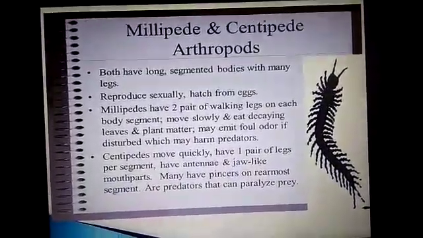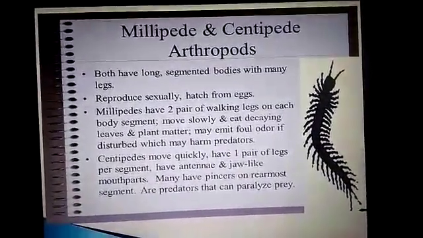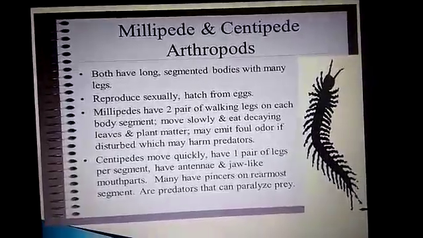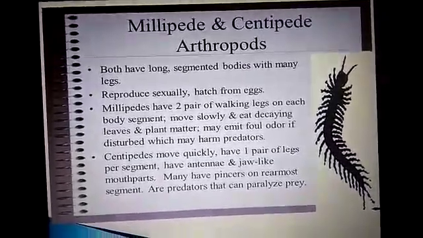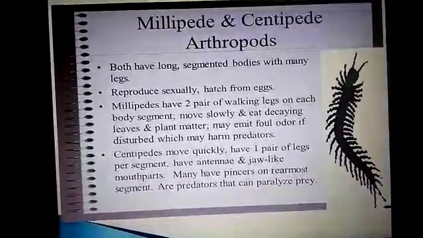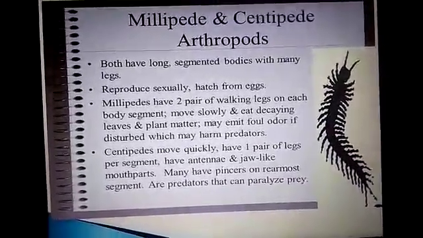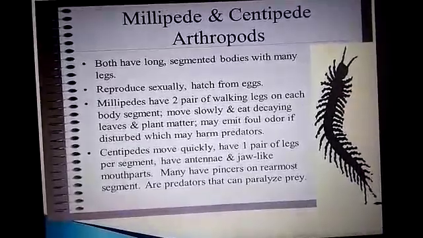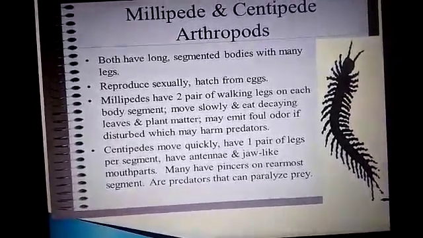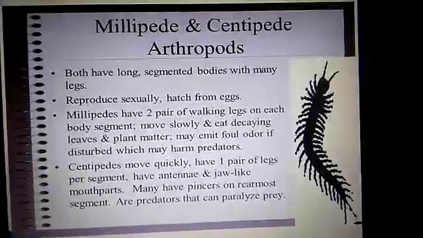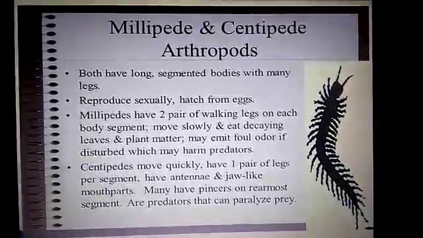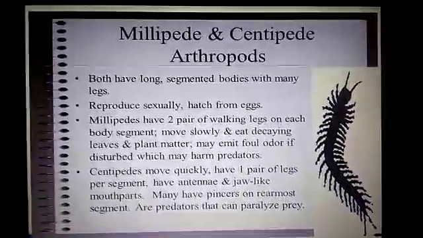Next, cnidarians are a group of invertebrates, most of which are found in the oceans. They have a sac-like body with a single opening called the mouth. They have arm structures with tentacles that capture the prey. Jellyfish, sea anemone and hydra are examples of cnidarians. So this is about the arthropods and other invertebrates. In the next class we will discuss vertebrates.